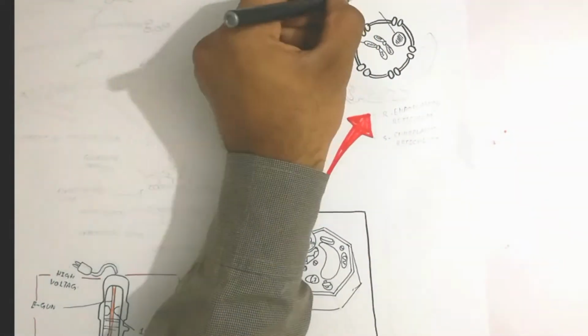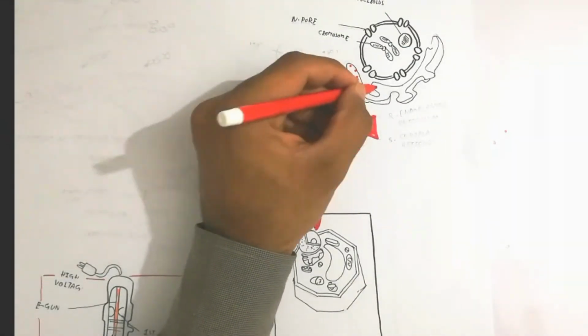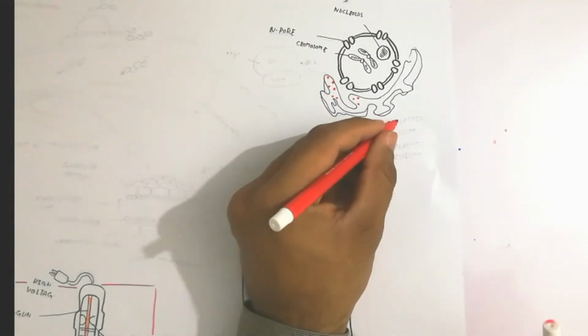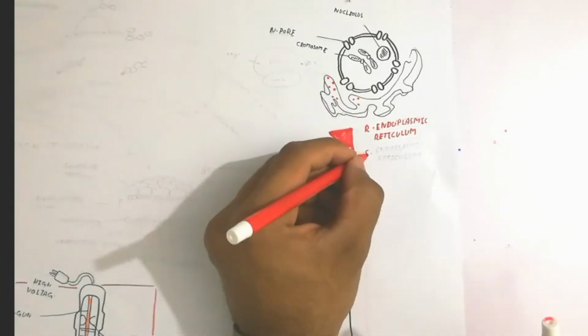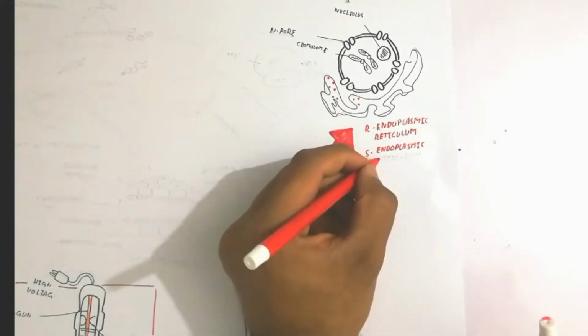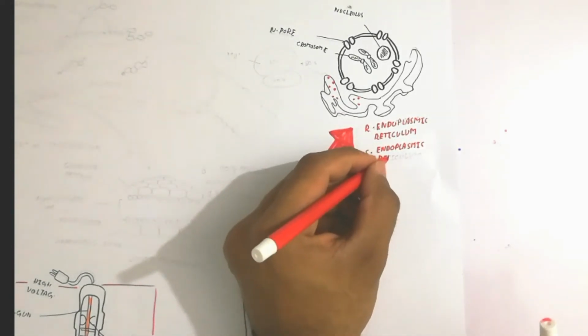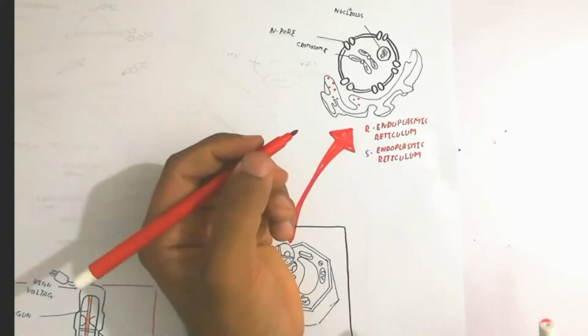The cell has a nucleus, composed of nucleolus and chromosomes, and rough endoplasmic reticulum and smooth endoplasmic reticulum. Rough endoplasmic reticulum means it contains ribosomes, and smooth endoplasmic reticulum means it does not contain too many ribosomes. So what is a ribosome?